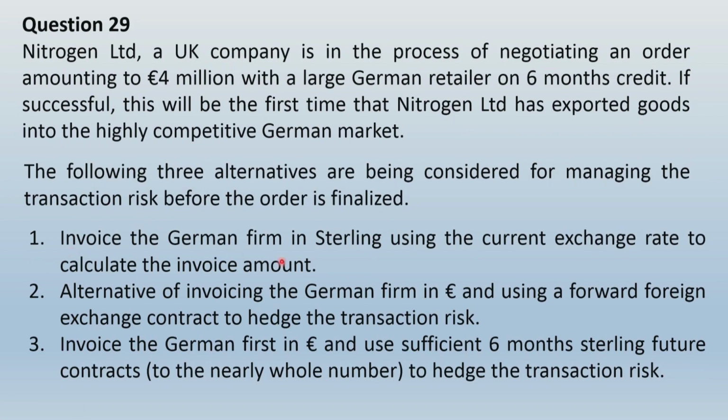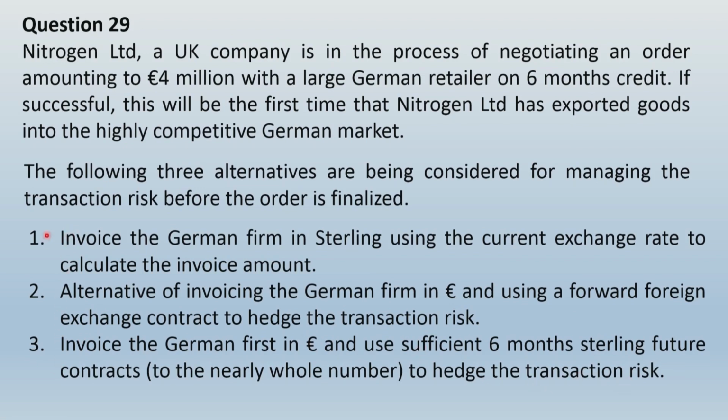So the first is invoicing in sterling. Invoicing in sterling means as good as invoicing in local currency. If you are invoicing in local currency, obviously foreign exchange fluctuation risk does not fall upon you. Second, it is the alternative of invoicing the German firm in euro and then hedging through the forward contract. And third is to use the currency futures to hedge the risk.